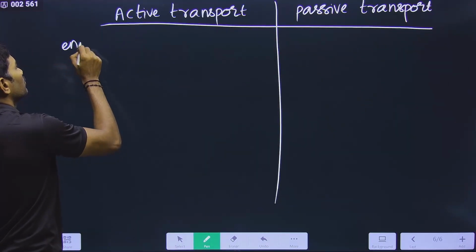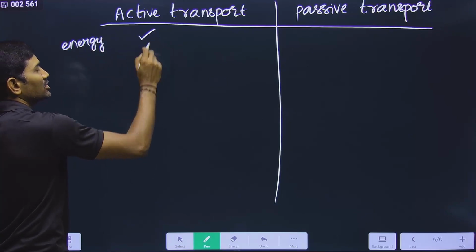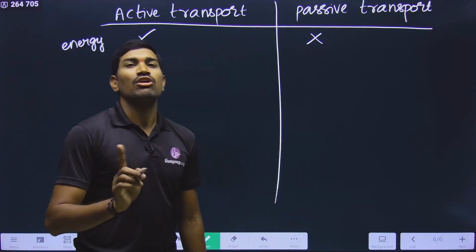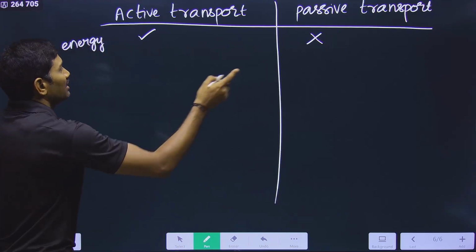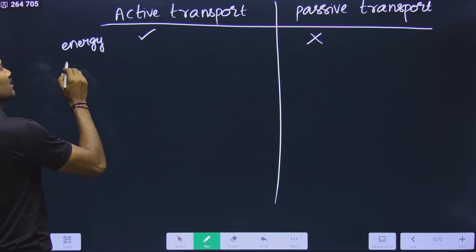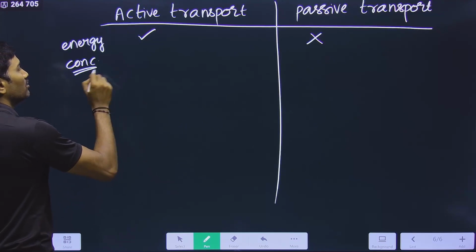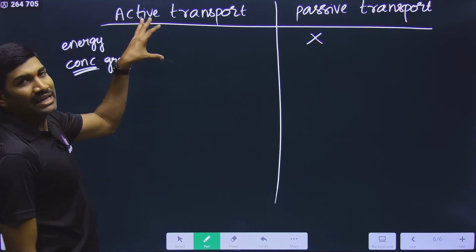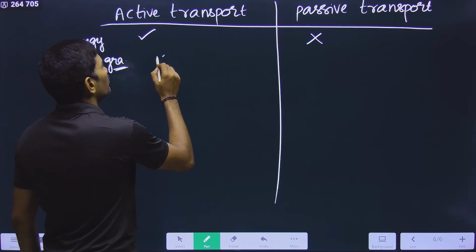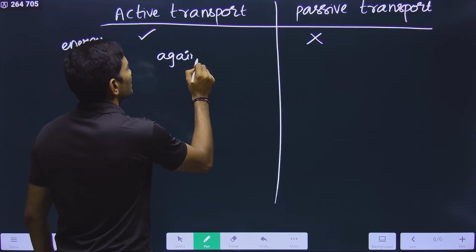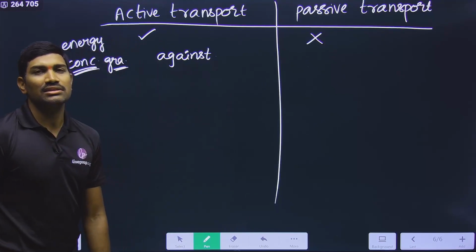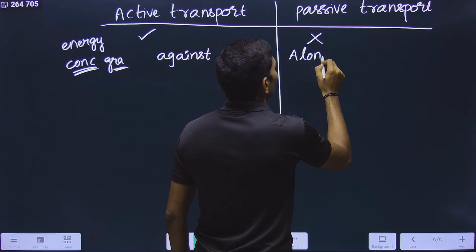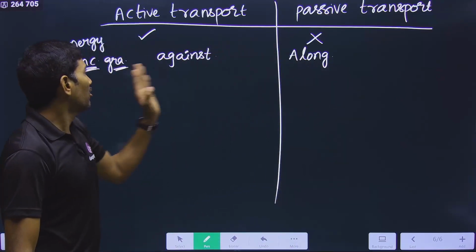What is active transport? Is energy required for active transport? Yes, energy is required in active transport. In passive transport, energy is not required. Why is it required here and not required here? Here we consider the movement with respect to the concentration gradient. In the case of active transport, the movement of molecules or ions is against the concentration gradient. But in passive transport, the movement is along the concentration gradient.